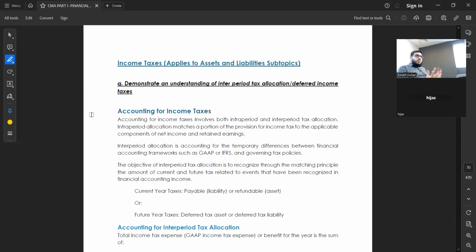Like for example, depreciation. In accounting, we have different method, for example, or whatever you are using, number of years, for example. So when taxation people, their rules, they say no. On the motor vehicle, you have to charge depreciation this way, as per tax rules, which is different. It can be more or less. On building, you have to charge like this. Clear? So in accounting, we have different way. For example, we say no, this asset we will take on straight line. Taxation people say no, this type of asset you have to do reducing balance.